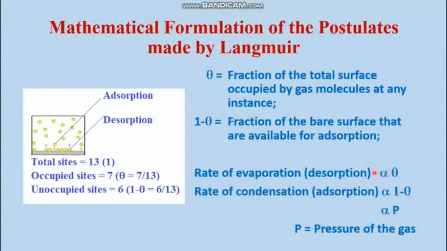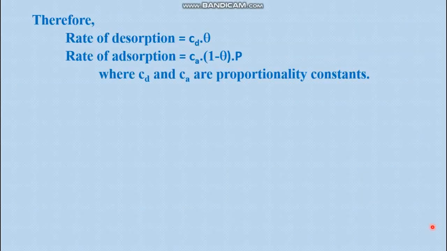So this proportionality relationship can be converted into an equation. The rate of evaporation should be equal to some constant times theta, and the rate of condensation or adsorption should be equal to some constant times 1 minus theta times P. And these proportionality constants are Cd and Ca. Cd is the proportionality constant for desorption and Ca is the proportionality constant for adsorption, and the corresponding equations are Cd into theta for desorption and Ca into 1 minus theta into P for adsorption.